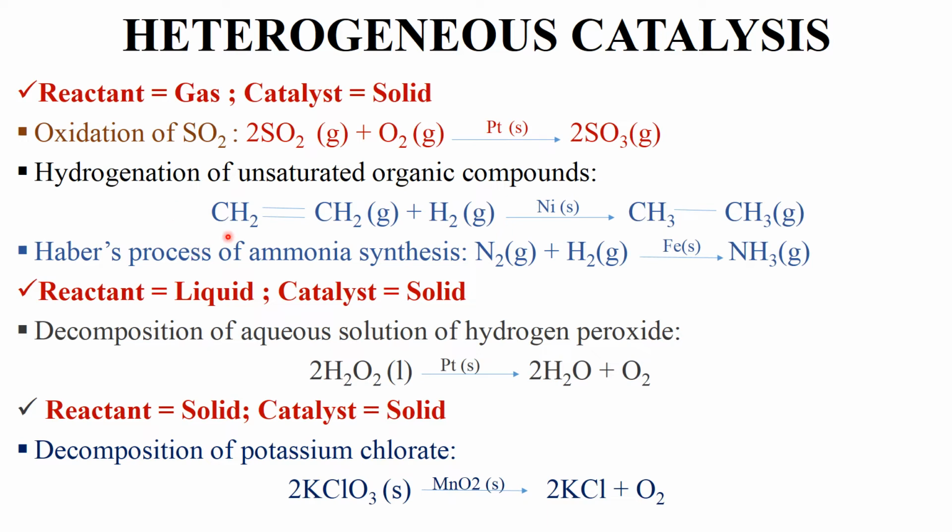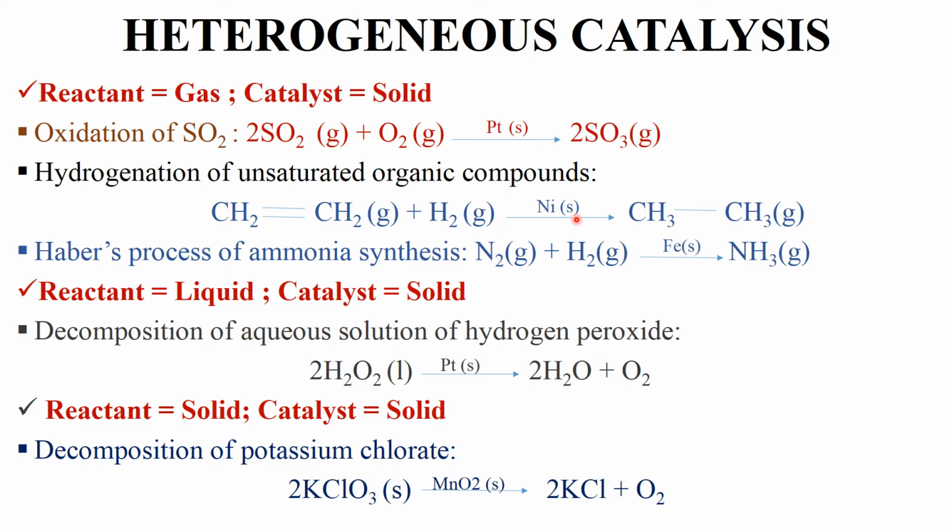Second example is hydrogenation of unsaturated organic compounds. Unsaturated organic compounds here means those organic compounds which contain double bond or triple bond. Now in this example, ethylene gas reacts with hydrogen. Both reactants are gases, in presence of nickel solid. This is the catalyst. Here nickel is in solid form.